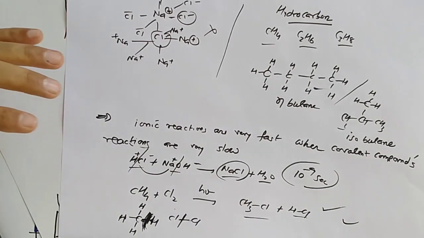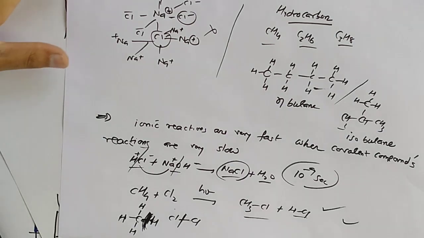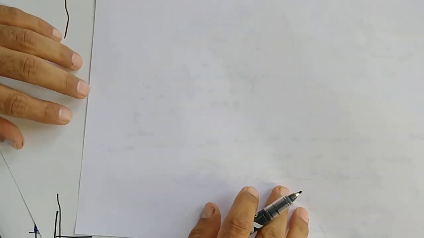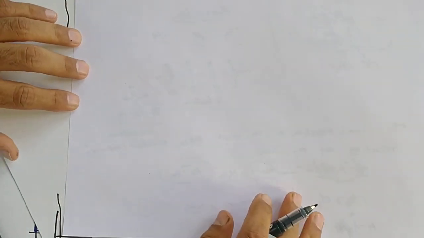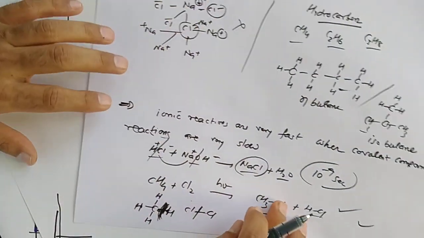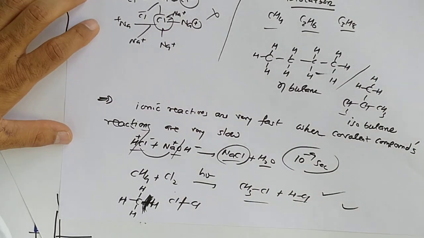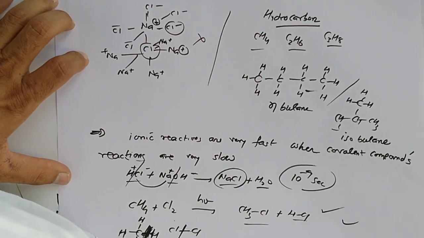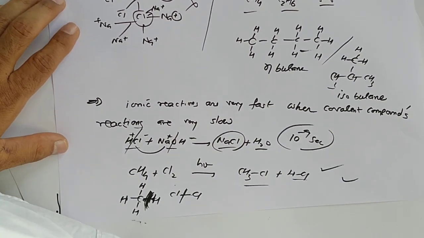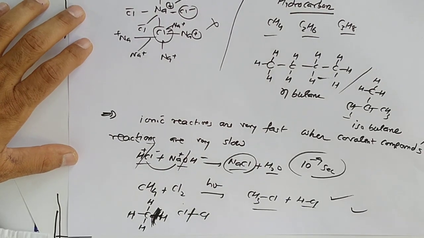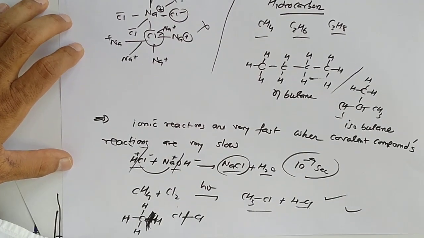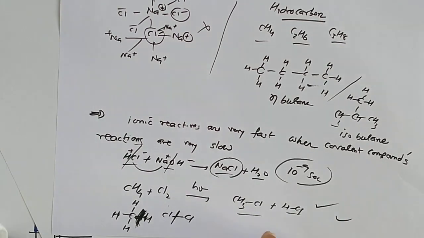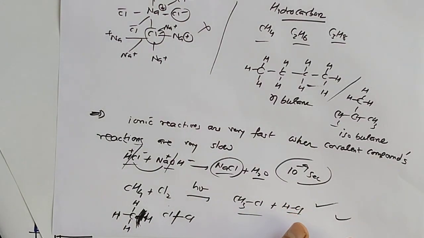So covalent compound reactions are very slow due to breaking of the covalent bond and formation of the covalent bond. It will be slow. Covalent compounds possess very slow reactions, whereas ionic compounds possess very fast ones. Understood? And they complete in 10 raised to minus 9 seconds. Ionic compounds.